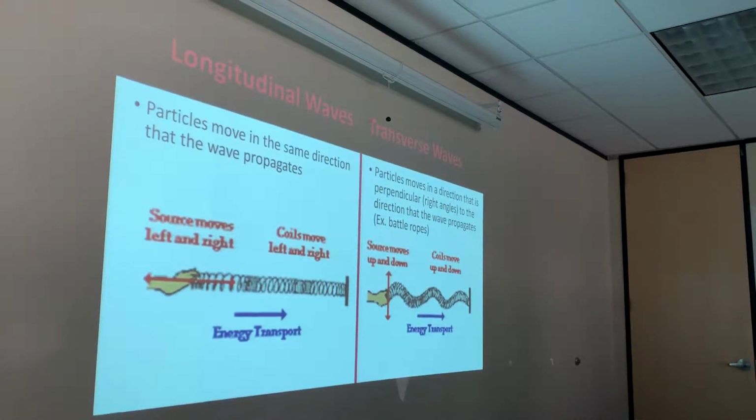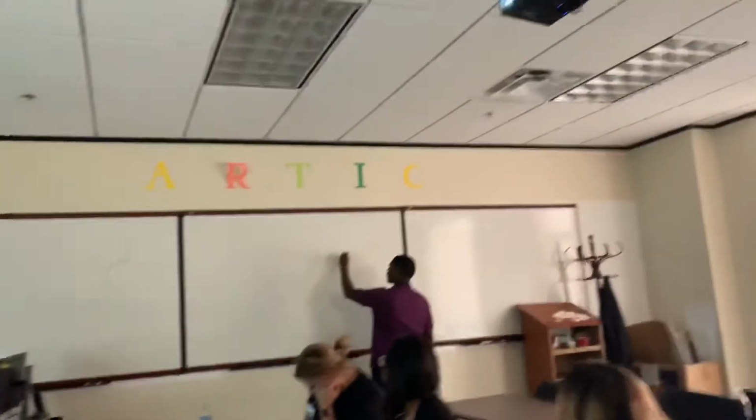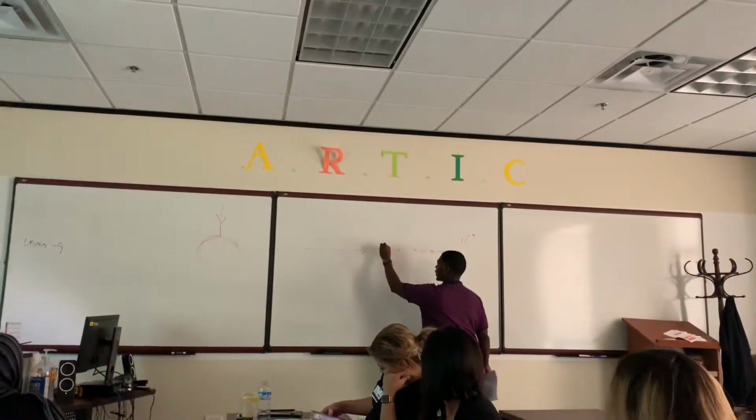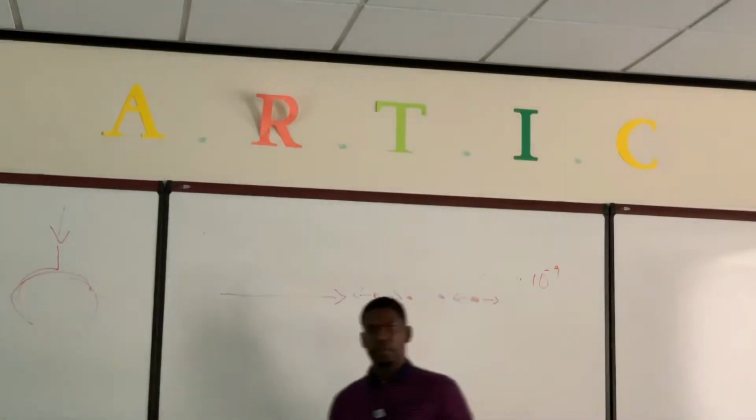Okay, so longitudinal waves, the particles move in the same direction that the wave propagates. So if our wave is going this way, it's going to cause our particles to move back and forth along parallel with the sound beam. I know it's dark, you guys get this picture later, but it's my longitudinal wave. My wave is going that way, so my particles are going to move in the same direction as the wave travels, like that, okay? Look right here.